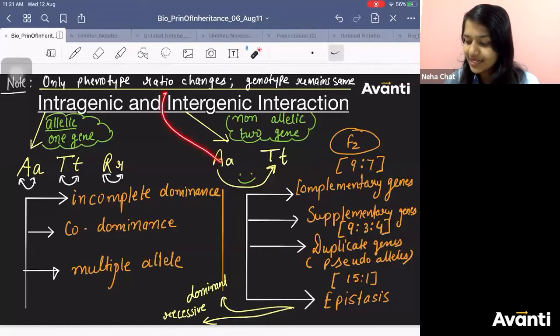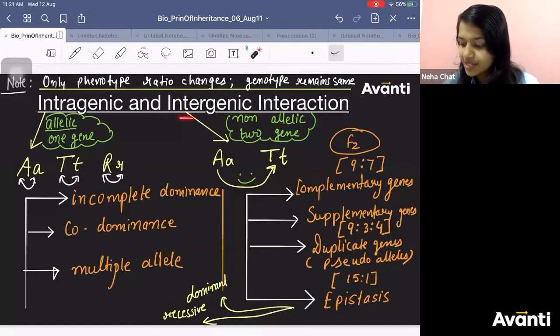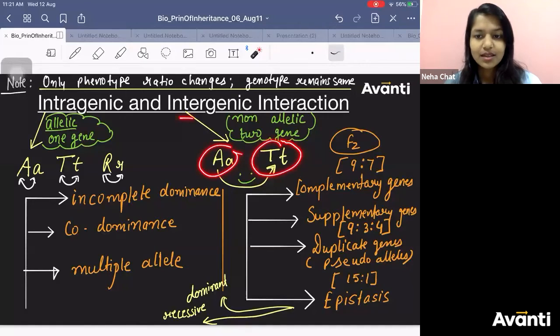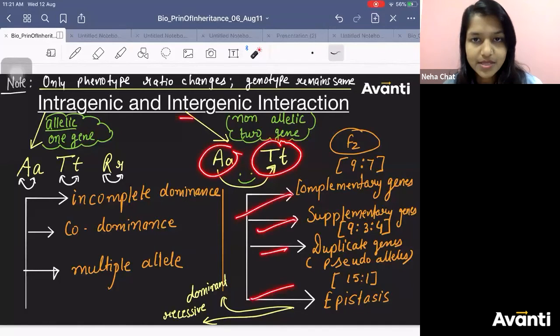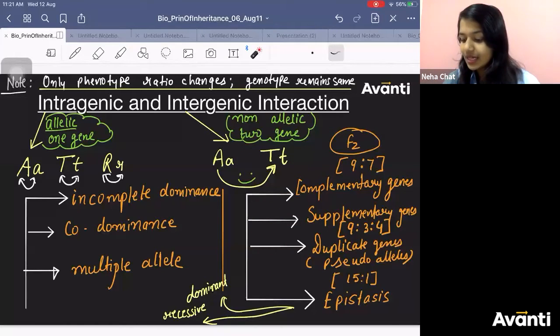So if you have not understood intergenic, don't worry. You should just know intergenic means interaction between two genes. I have not taught you yet, so how will you understand? So wait for some time. When I teach you, you will understand. Okay? Come back to this, which is there in NCERT.